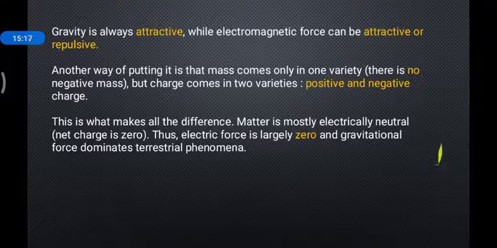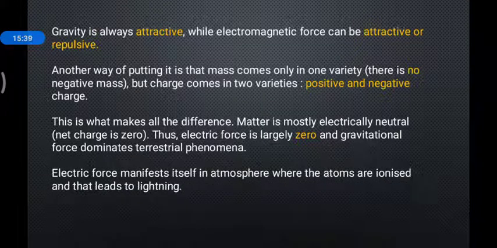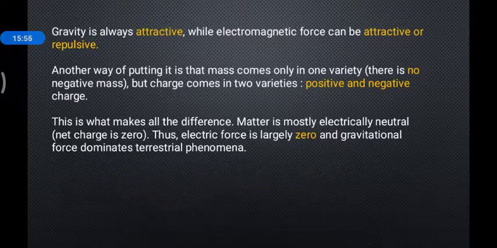Whatever matter you are seeing is mostly electrically neutral. Why? Because the number of electrons and the number of protons is always the same in all matter. So the electric force is largely zero in all matter, but the gravitational force dominates in terrestrial phenomena. This is very important. The electric force manifests itself in the atmosphere, because in the atmosphere we have gases. The gases are ionized, and the ionization of the gases present in the atmosphere is the reason for lightning, also in this monsoon time.